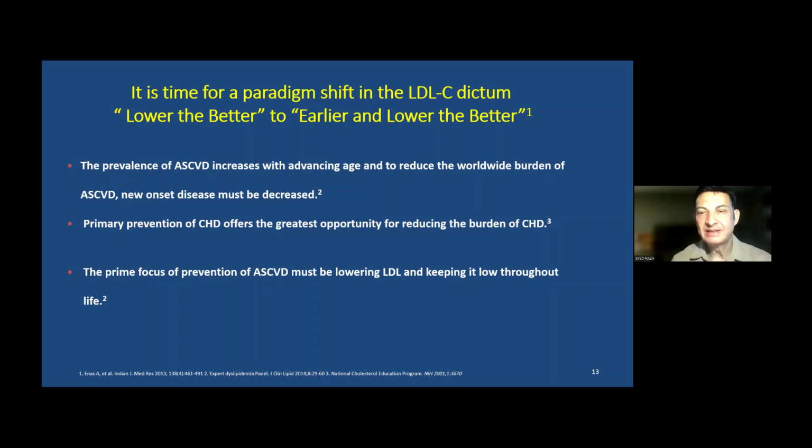Now, keeping these two things in mind definitely will help for the future prevention of atherosclerotic cardiovascular disease. So lower as well as earlier. So we should not miss the opportunity when we see a patient with high LDL cholesterol, and then we wait and we advise just the lifestyle measures. So in my practice, I give them about 3 months, maximum 6 months. But if the LDL level does not come down, definitely we need to intervene at that point. And that is one, keep it low, start to lower it early, but at the same time, keep it low throughout the rest of the life.